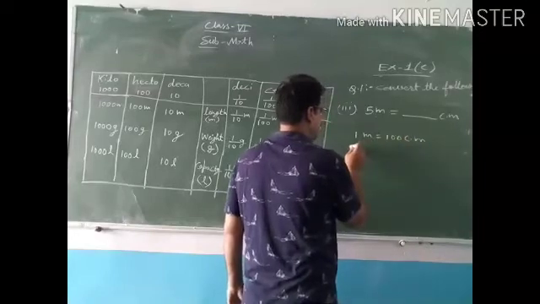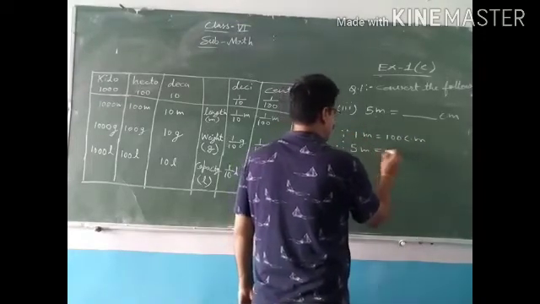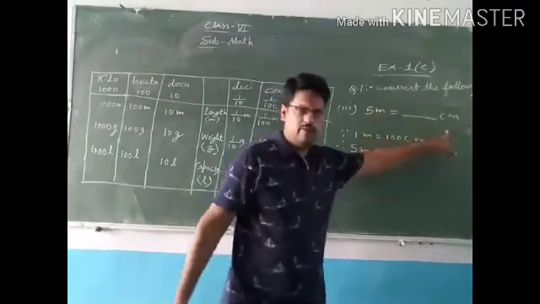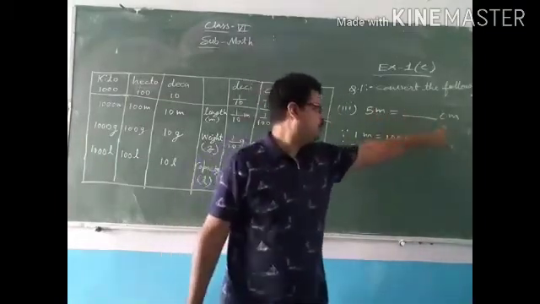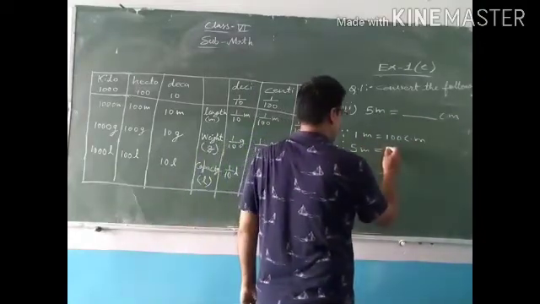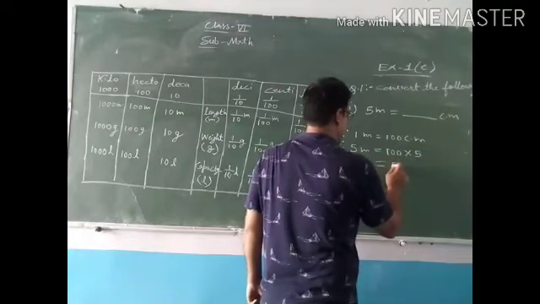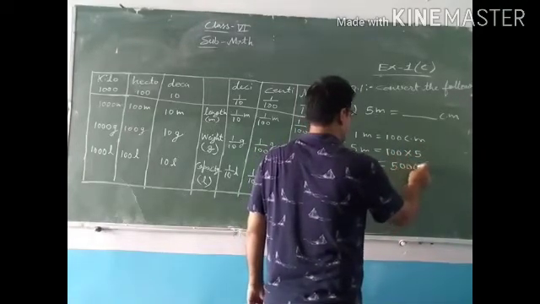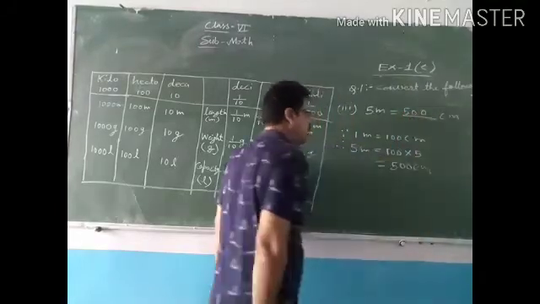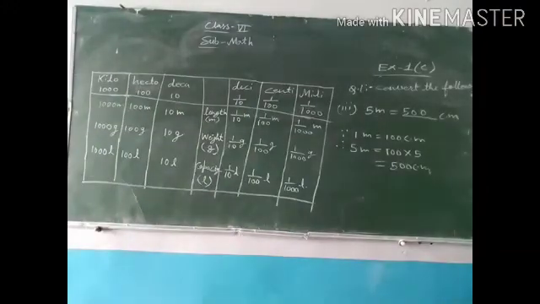So in 5 meter, bigger to smaller we have to convert. So that means multiply we will do. So 100 into 5, that means 500 centimeter. So answer is 500 centimeter. Understood everybody?